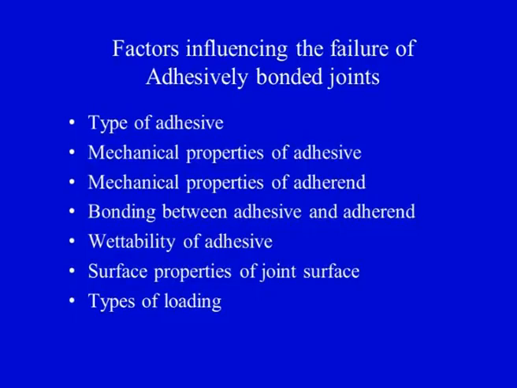So that is another problem. We have to see what the mechanical properties of the adherent are, so that it should be able to provide us a good designed life of the joint. So the adherent should also not fail. So mechanical properties of the adherents also should be taken into account. Then the bonding between the adhesive and the adherent also is very important.